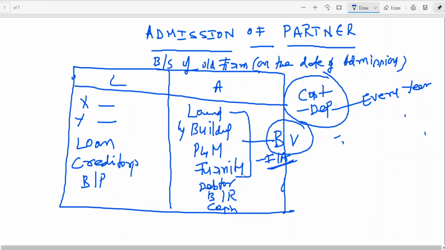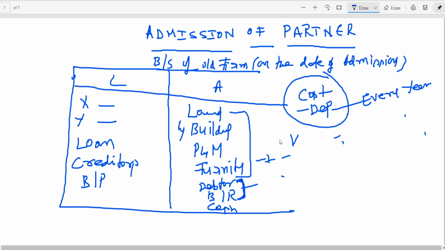Similarly, debtors and bills receivable are current assets, no? For current assets, we just want to cross-check the realizable value. Realizable value means whether the debtor has become a bad debt or the bill receivable has become a bad debt. These current assets also you should revalue. But cash, there is no revaluation. I am having 500 rupees with me today; tomorrow it will not increase. Cash will remain the same. So you should look at revaluation of assets, excluding cash and bank balance. This is point number 1.